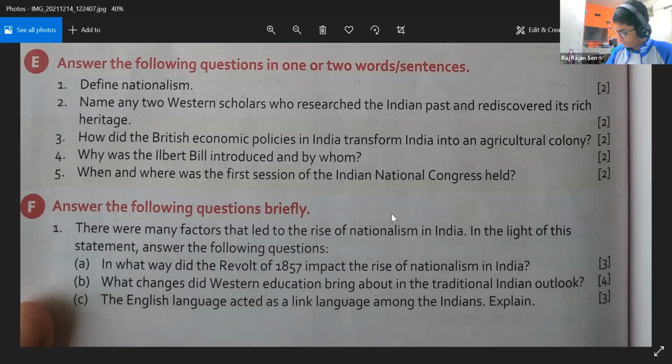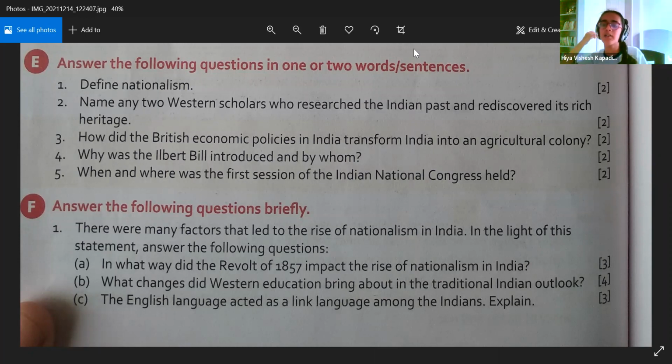Anything else? Anybody would like to add? Yes, ma'am. And when they could communicate, they came to know what is happening in this particular area and what is happening in that particular area, because first they knew only about their own area's domination.